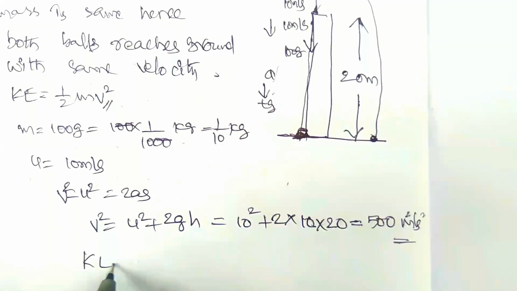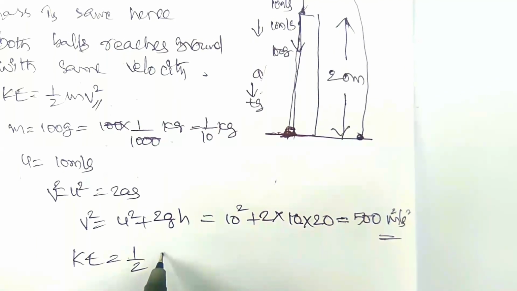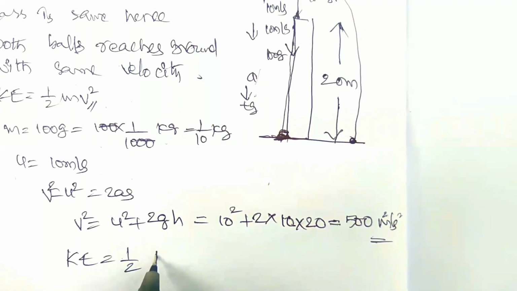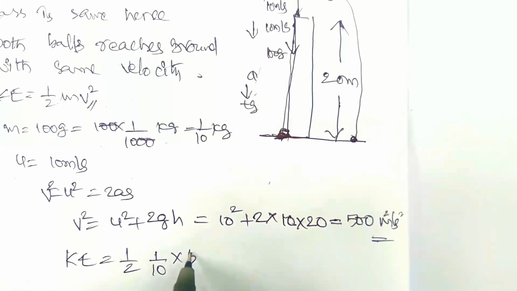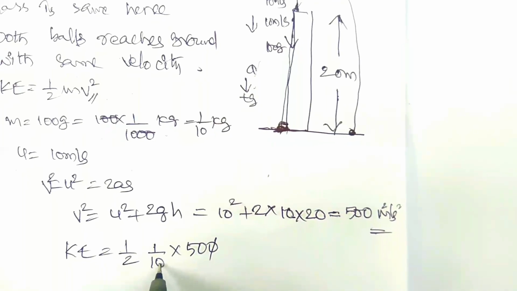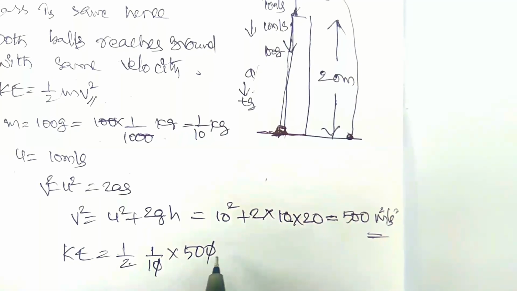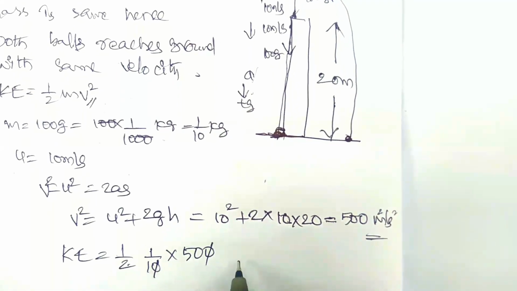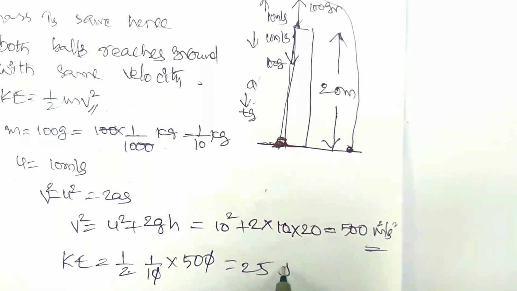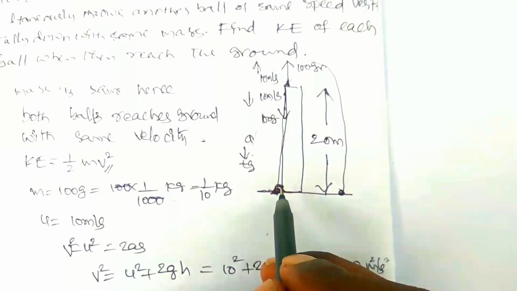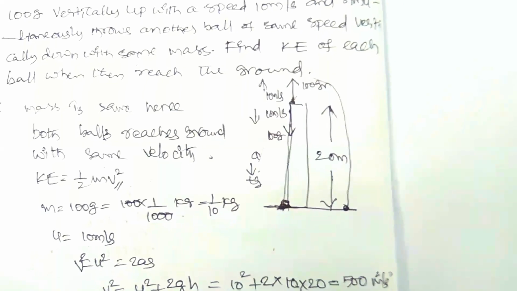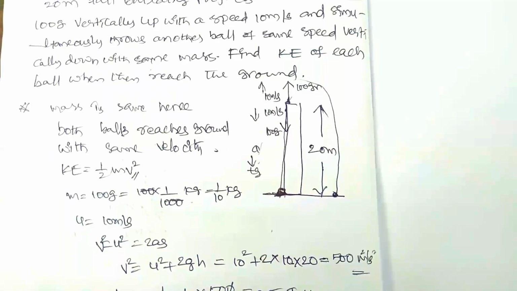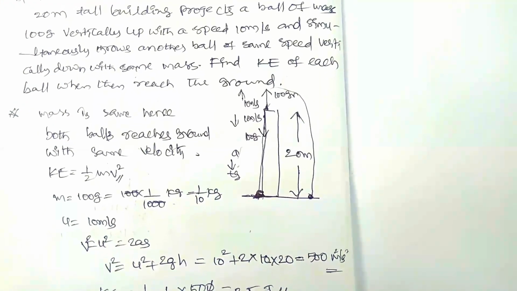Therefore KE is equal to 1 by 2 into the mass, which is 1 by 10, into 500. That is 50 by 2, which is equal to 25 joules. The kinetic energy of each ball when they reach the ground point is 25 joule. So this concept is very important, so please learn.